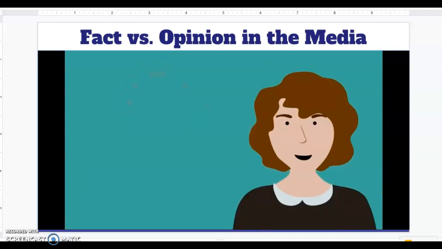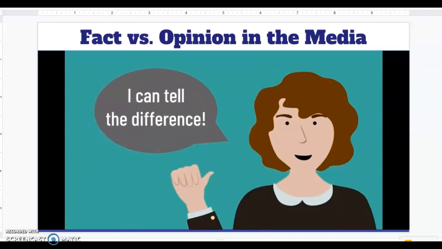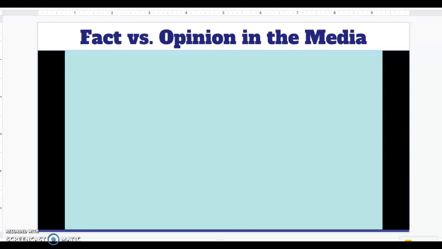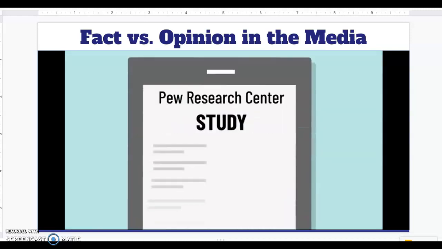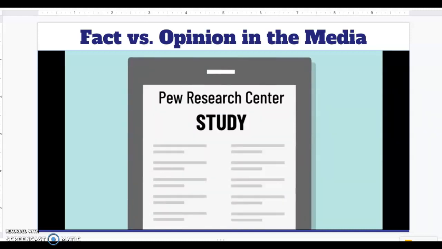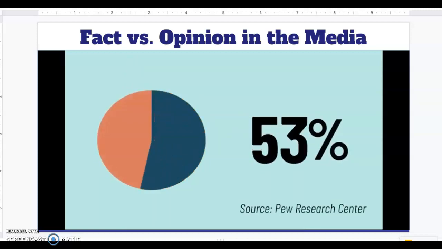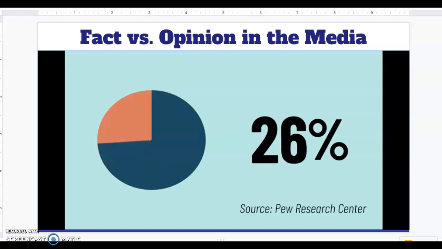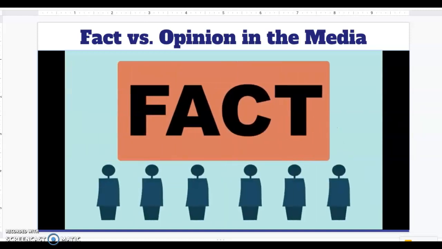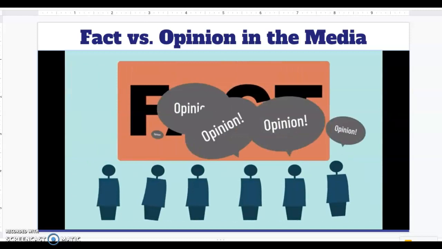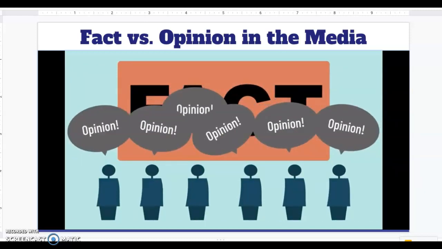At this point, you may be thinking that you could tell the difference between fact and opinion. Well, it may be harder than it looks. A Pew Research study created 5 factual statements and 5 opinion statements, and then asked people to identify which was which. Out of 5,000 adults, only 35% correctly identified all 5 opinion statements, while only 26% identified all of the factual statements. That means the vast majority either saw facts as opinions or accepted opinions as fact.